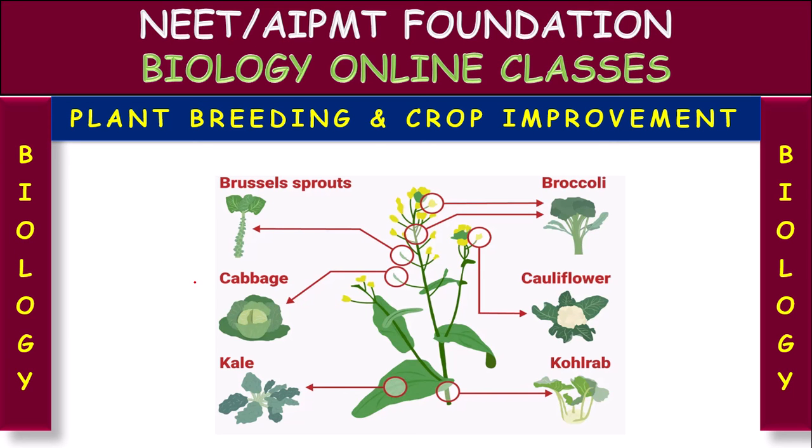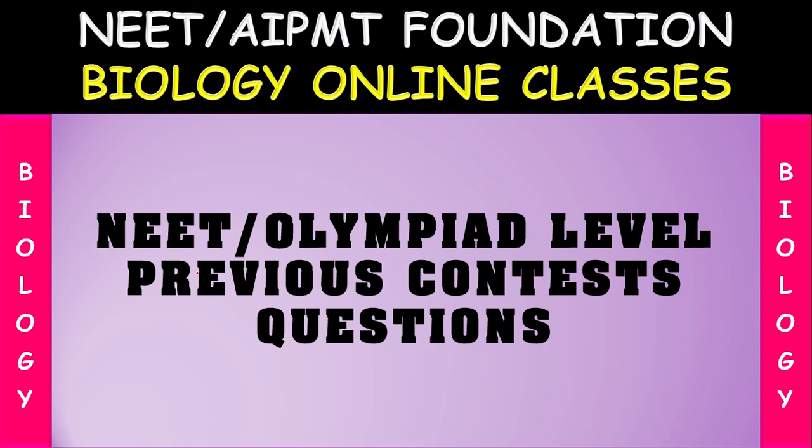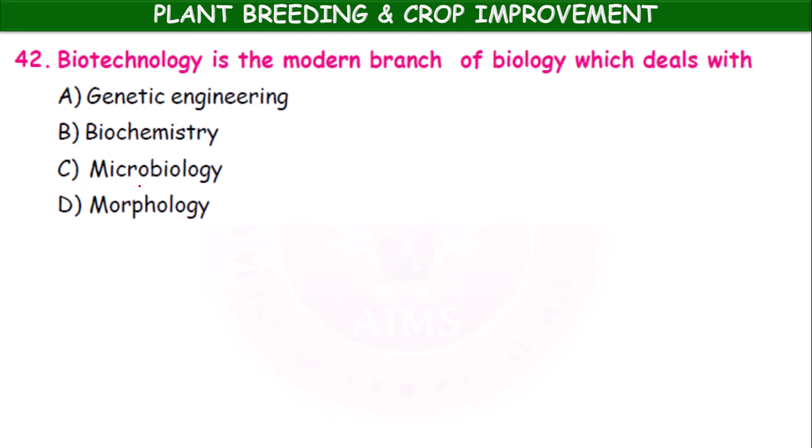Okay, children, let us proceed. Read in Olympiad levels previous contest questions. Question number 42. Biotechnology is the modern branch of biology which deals with genetic engineering, biochemistry, microbiology, morphology. Which one? Genetic engineering. Biotechnology is the modern branch of biology which deals with genetic engineering.